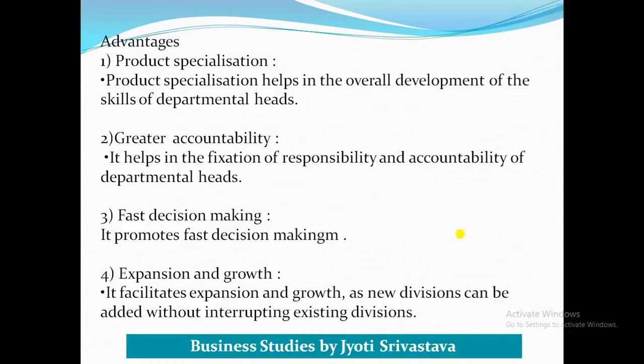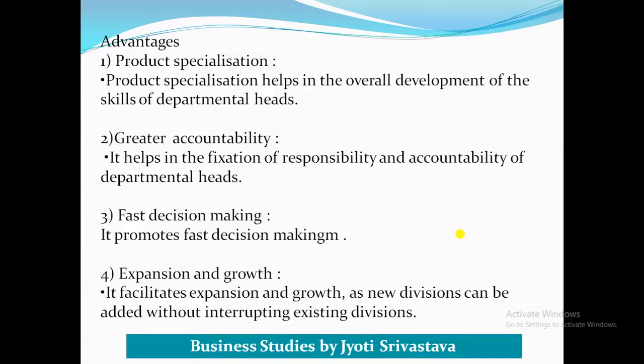As in functional structure the departments are specialized in their own function, likewise in divisional structure employees are specialized in one product.